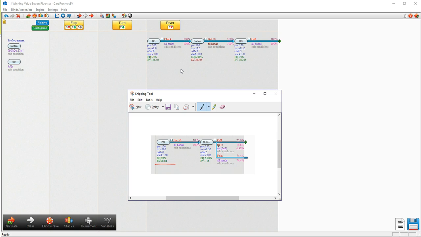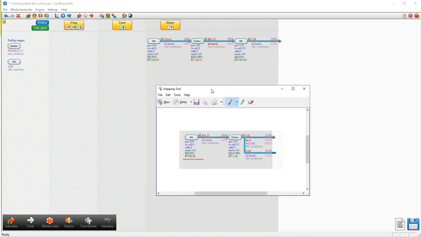So check-calling can often end up being a very, very bad idea. In fact, one of the worst lines you can take in low-limit poker is to bet, and then check-call the river, because of this tendency that our opponents have to not stab very aggressively when we skip our river bet. So this might not be the best line in practice, but given the model we've constructed here, we can see that checking the river is actually much higher EV than betting. There's a significant difference here.